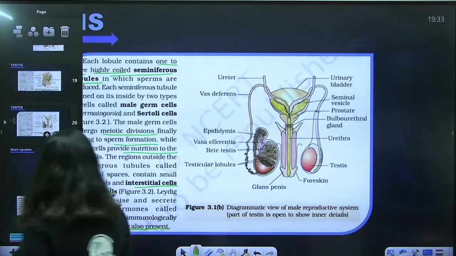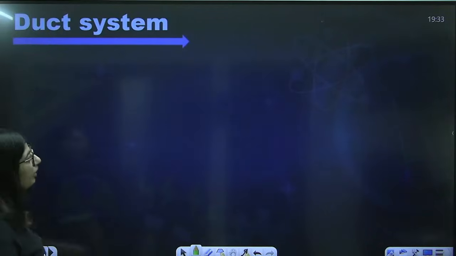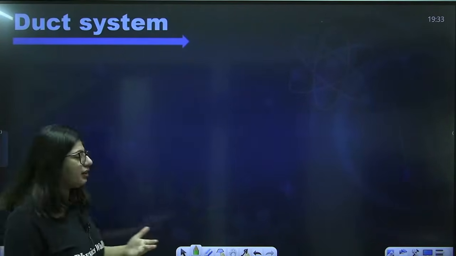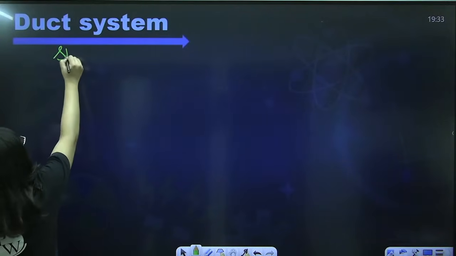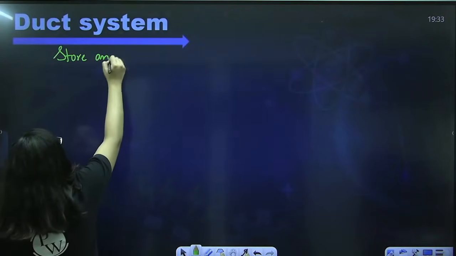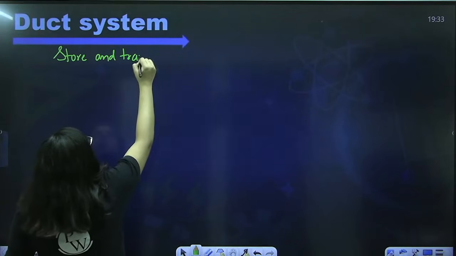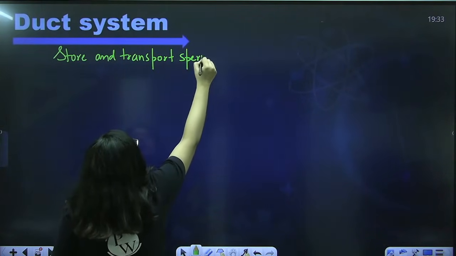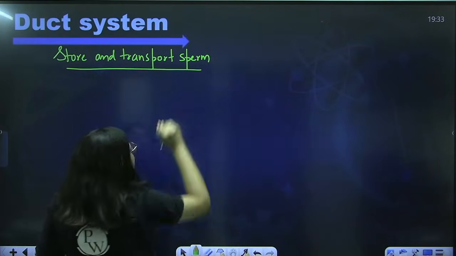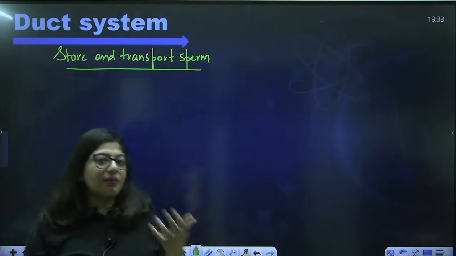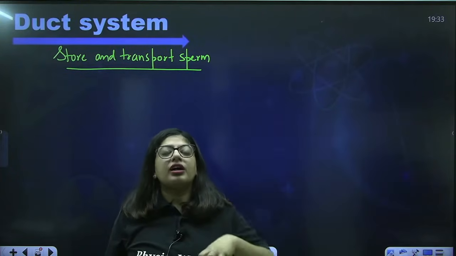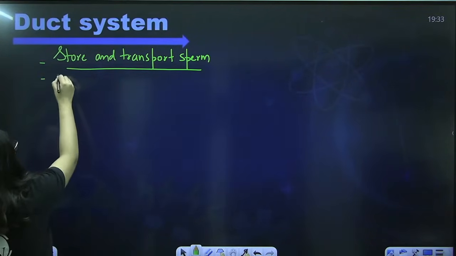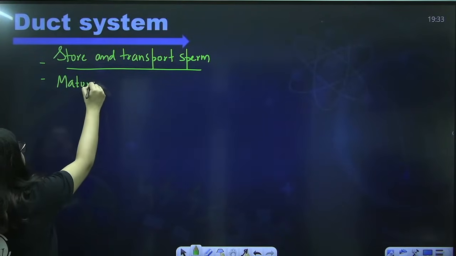Now it is time to start with the duct system. How does the duct system look? The function of the duct is to store and transport sperm. Yes, it also temporarily stores sperms. It stores and transports sperms, and some ducts also help in maturation of sperm.